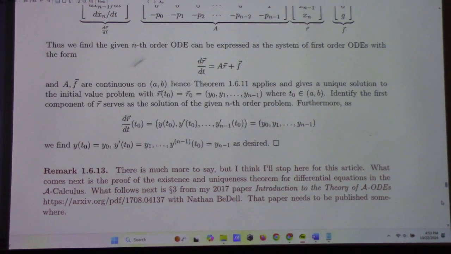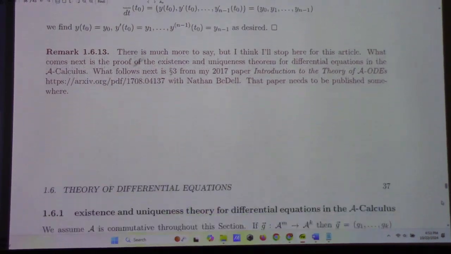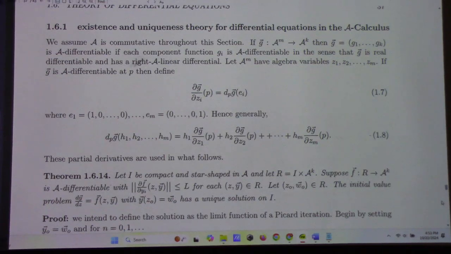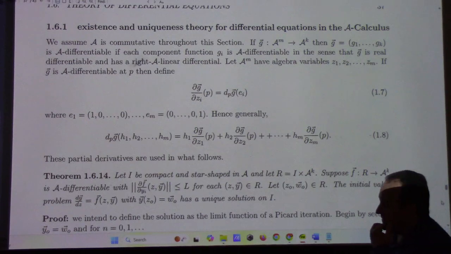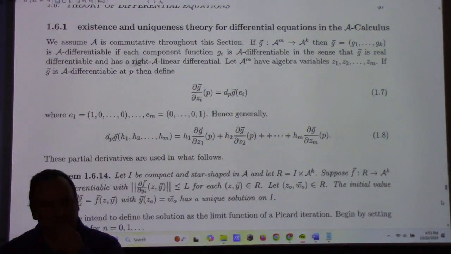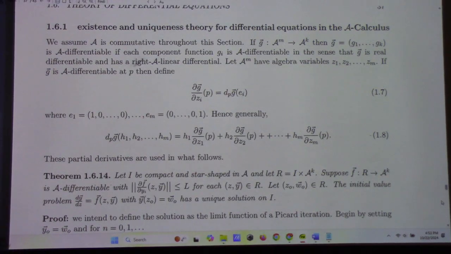I think that's about all I have to say about Nagel, Saff, and Snyder. What remains, I will show you something I wrote a couple years ago with a student. What we were interested in was solving this existence and uniqueness problem for A calculus. A calculus I've talked to you about some before. I'm just going to run through this briefly and we'll just let that be.